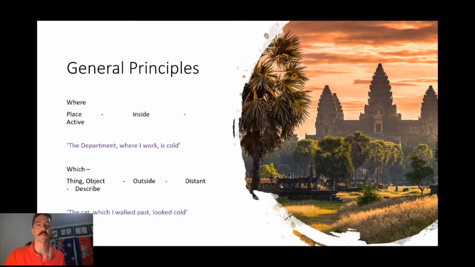So the example is the department where I work is cold. So where usually is something that's quite close. If I say, this is the house where I live, it's something very personal to me. This is the place where I work. This is the school where I teach. Quite close. Which, usually you're thinking of more of a distance.